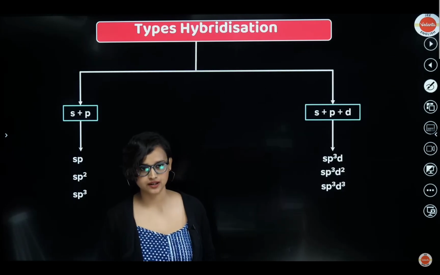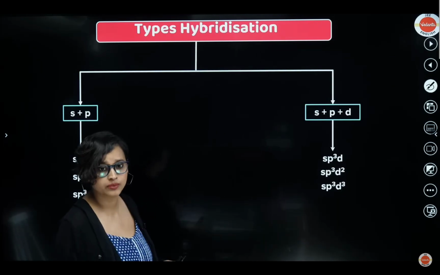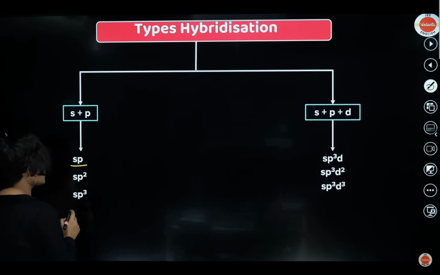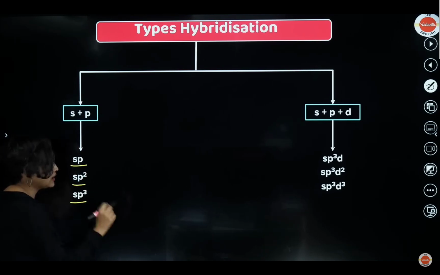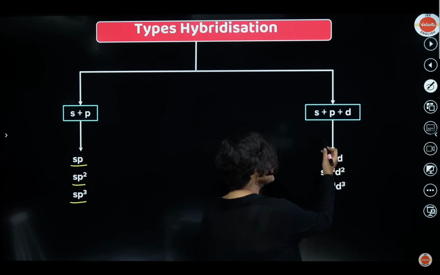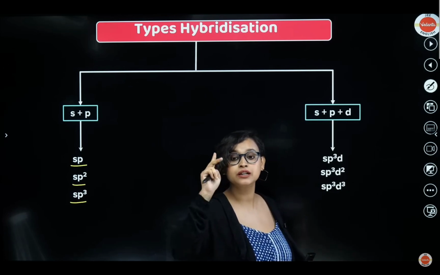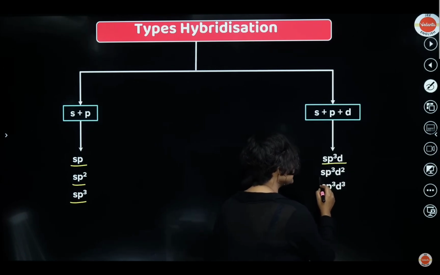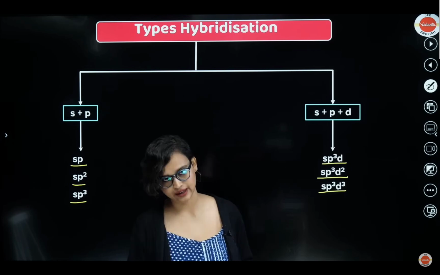Now let's say types of hybridization. If s and p orbitals get hybridized, you can have sp hybridization, sp2 hybridization, or sp3 hybridization. If there are s, p and d orbitals hybridized, then you can have sp3d, sp3d2, and sp3d3.